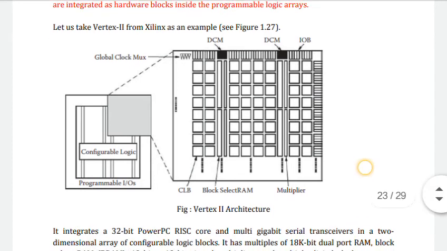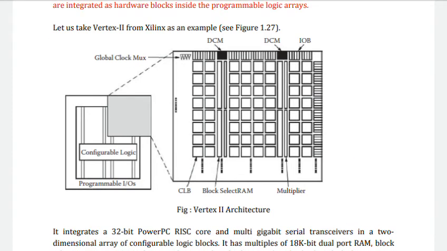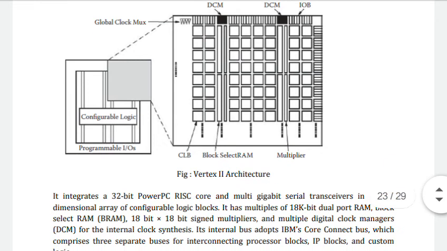Okay, this figure shows the Virtex-II architecture. In this there are various blocks, that is configurable logic, programmable input outputs. There are various RAM sections, then block selected RAM, multiplier, CLB, clock signals, etc. So it integrates a 32-bit PowerPC RISC core and multi-gigabit serial transceivers into a two-dimensional array of configurable logic blocks.